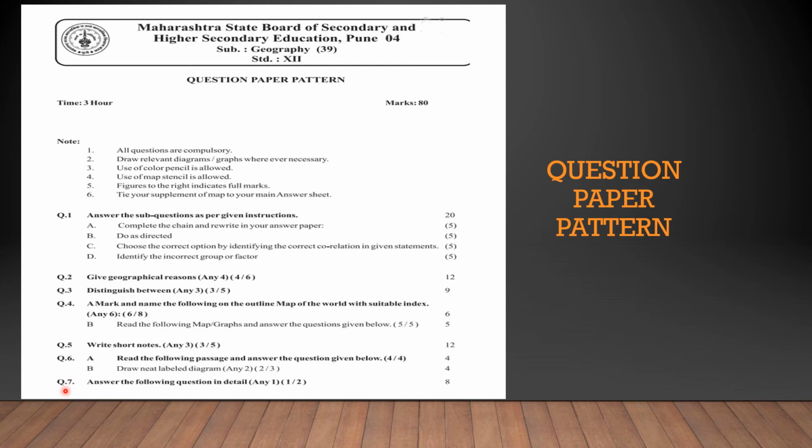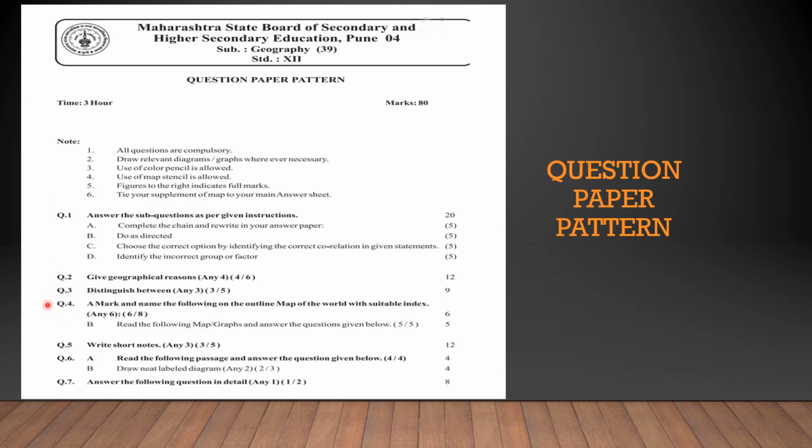Question number 7, one long answer will be asked out of 2. So you will attempt any one out of 2, and that long answer is for 8 marks. So your scoring question will be question number 1. You can score because it is an objective type question.